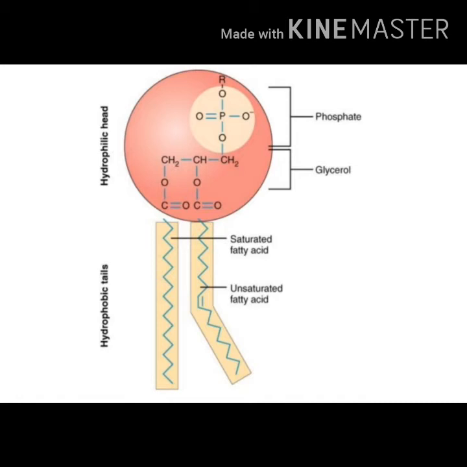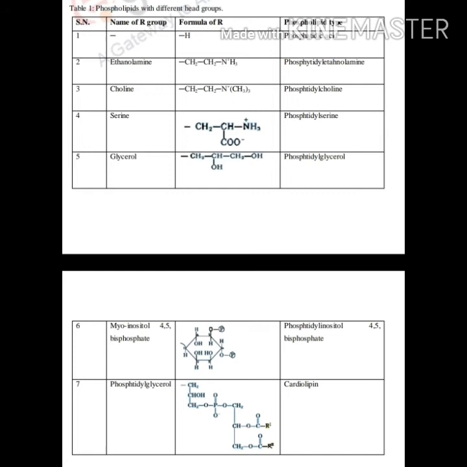One more special characteristic of phospholipid that makes them a crucial molecule in membrane is that the phosphate group of phospholipid can be attached to variable functional groups, that is the R group, and give rise to different types of phospholipids. For example, phosphatidic acid has a hydrogen as the R group. The naming of phospholipid is based on naming the derivatives of the head group alcohol R.